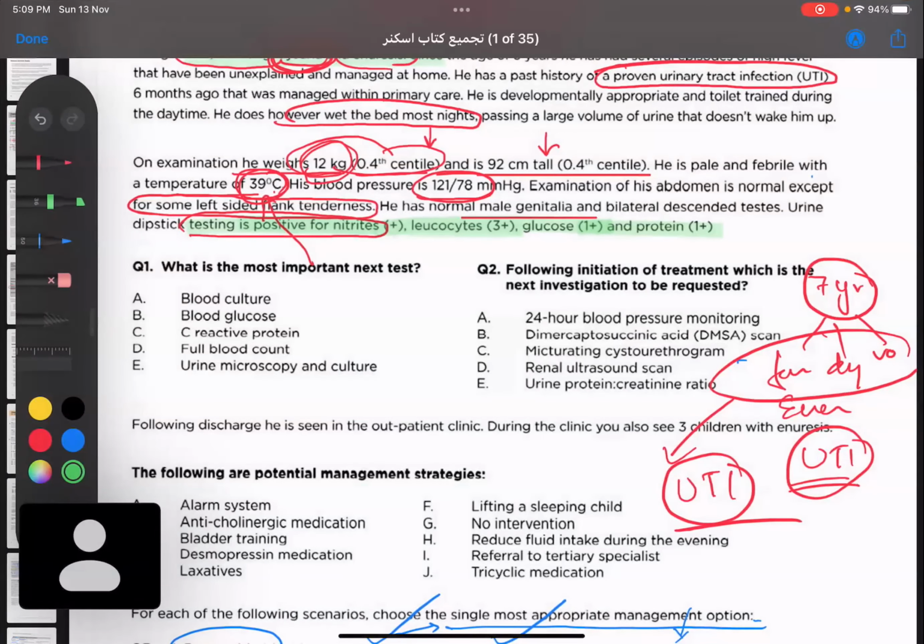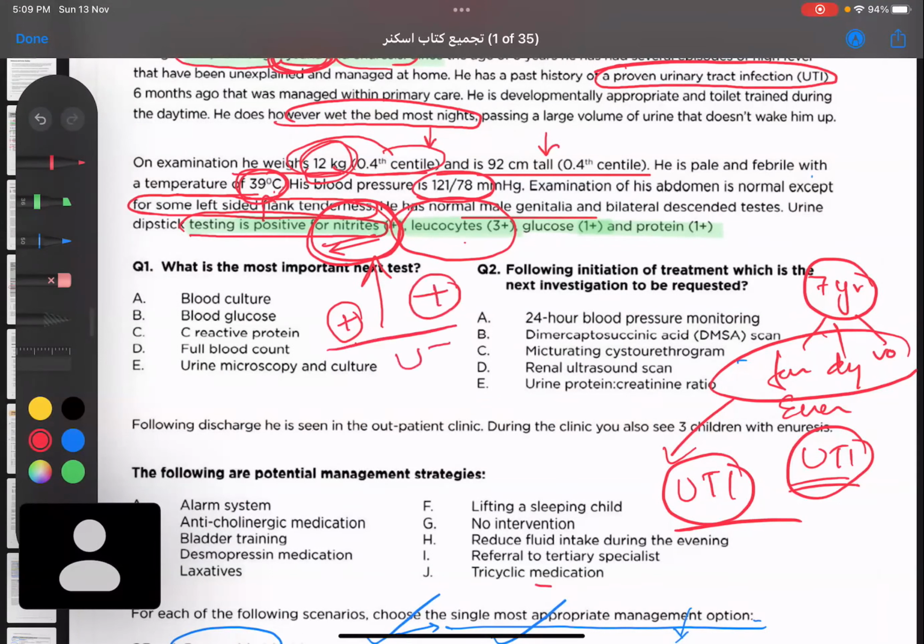Now, usually for UTI, there is the urinary dipstick test. We do two tests: positive nitrite and positive leukocyte esterase. Which one is more specific? Nitrites. Nitrites are more specific. So if you have a child who is coming to you with positive nitrite and positive leukocyte, it is a sure case of UTI.